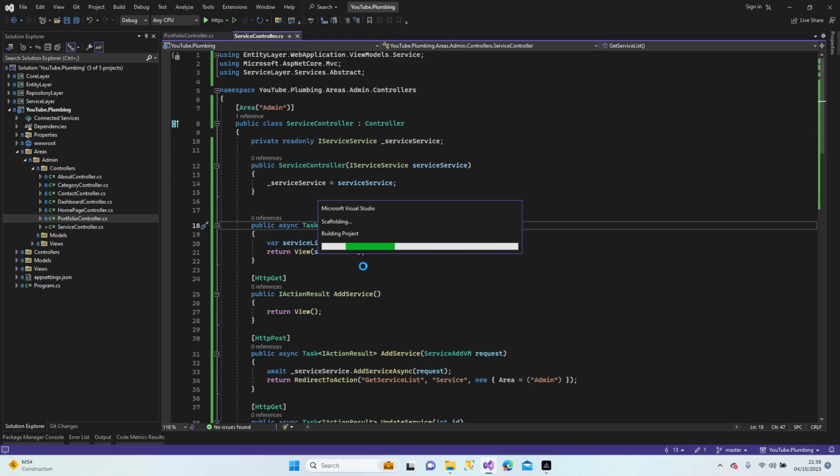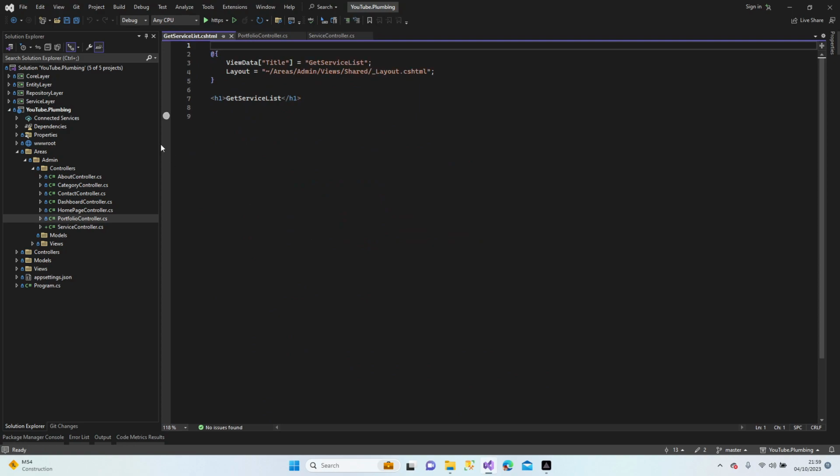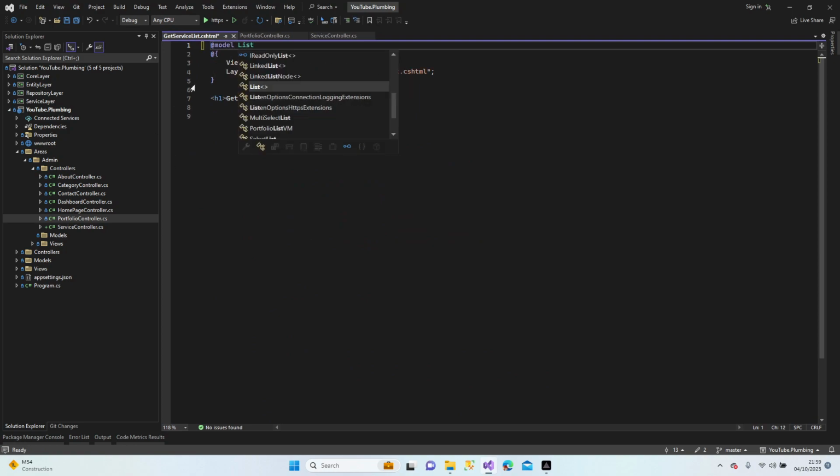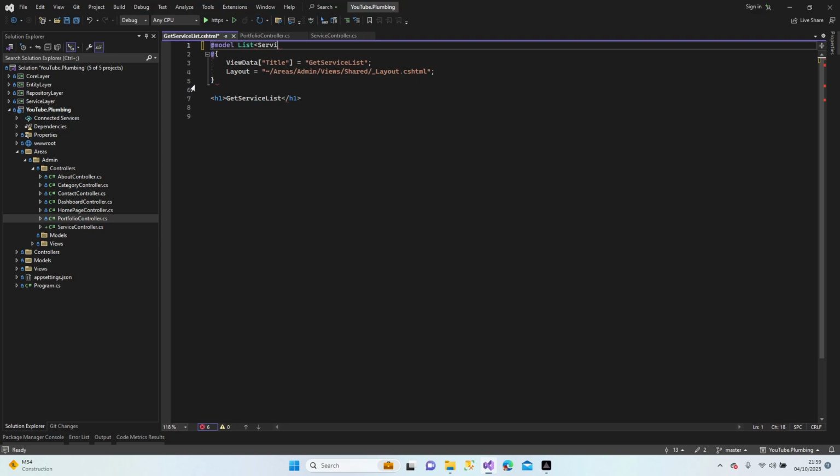We're going to get a copy from another table and we're going to implement it in our listing method for the service. In Visual Studio. Yep. Alright. Let's add our model list. What was the name of it? Service list view model.